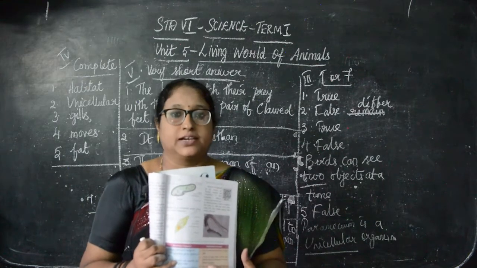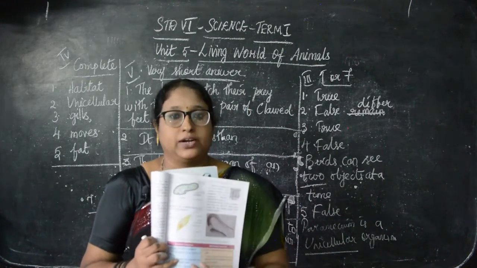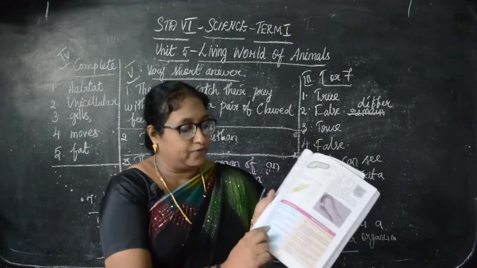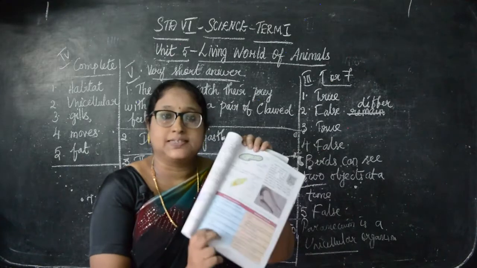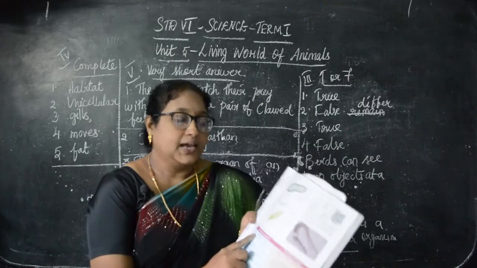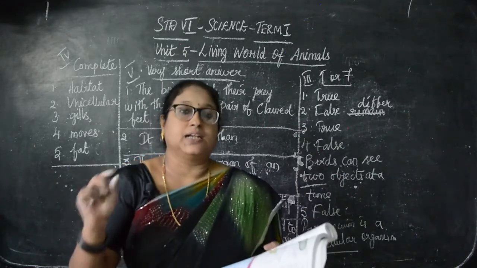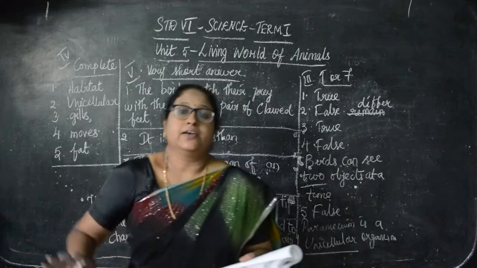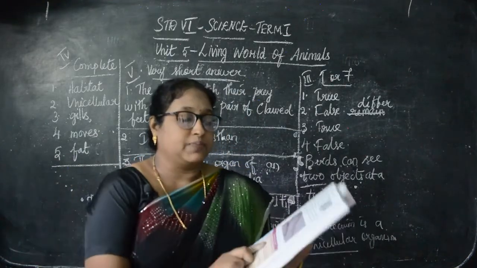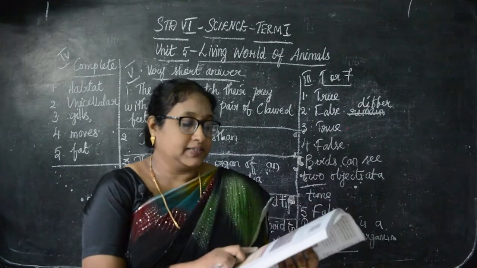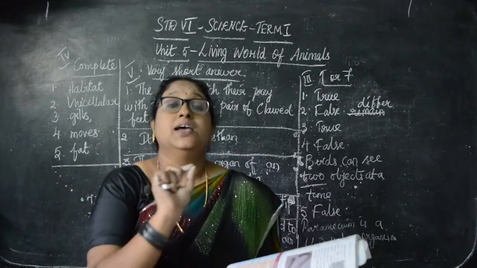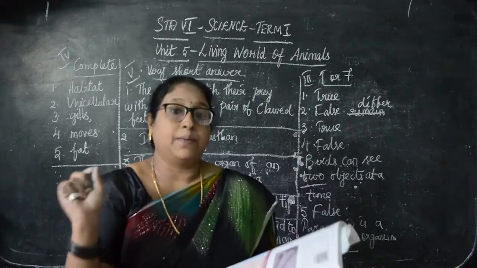You know how to write in the class, right? The paper has to be divided into two: unicellular and multicellular. There are six points, but no need to write all of them. You can write four points on both sides, that is enough. The first point is they are made up of a single cell. Put a tick there while writing in the classwork. On the right side, for multicellular, strike out 'organisms are' and write: they are made up of many cells.